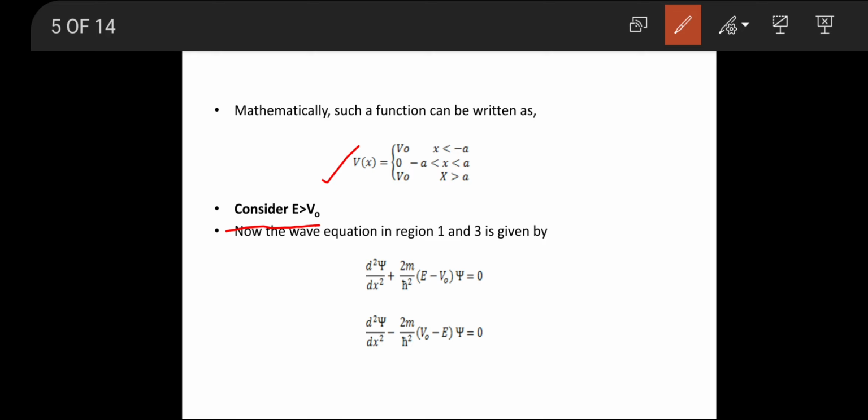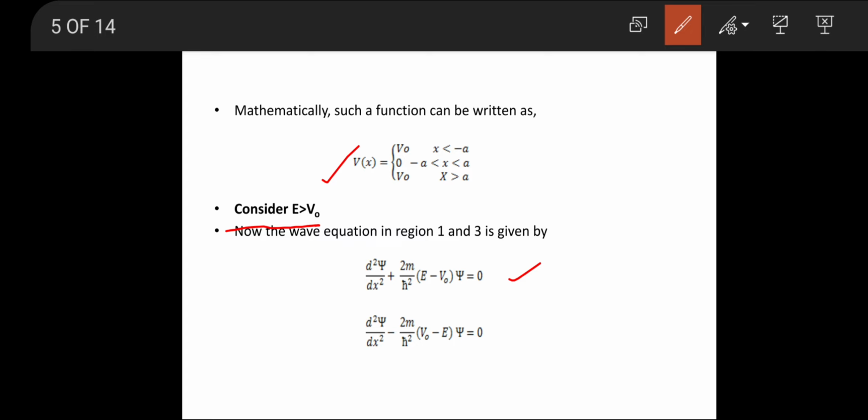Therefore, the wave equation for region 1 and 3. As shown in the figure, we are writing the wave equation for region 1 and 3. This is nothing but Schrodinger's wave equation, d square psi by dx square plus 2m by h cut square of E minus V0 into psi equal to 0.